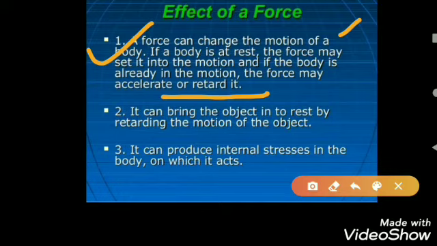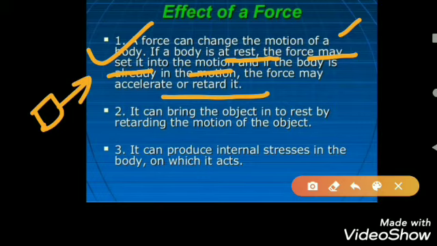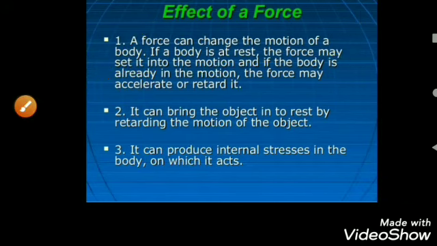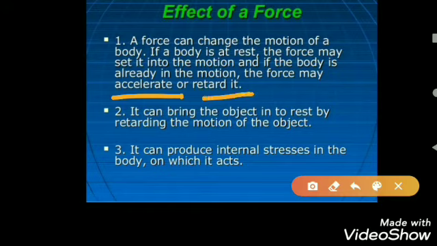A force can change the motion of a body. If a body is at rest, the force may set it in motion. If a body is kept at rest, when we apply the force, the body gets some speed and comes in motion. Otherwise, when a body is already in motion, then we can accelerate or retard the speed. Accelerate means to increase the speed, and retard means we can decrease the speed. Okay. Retardation means decrease in speed with time.